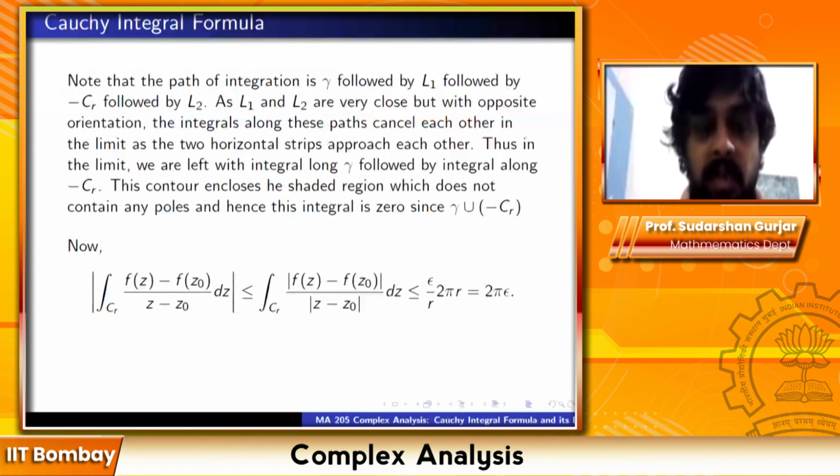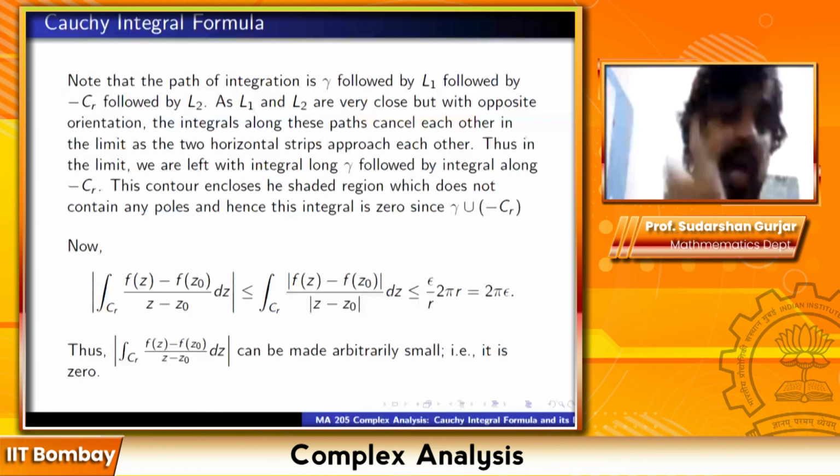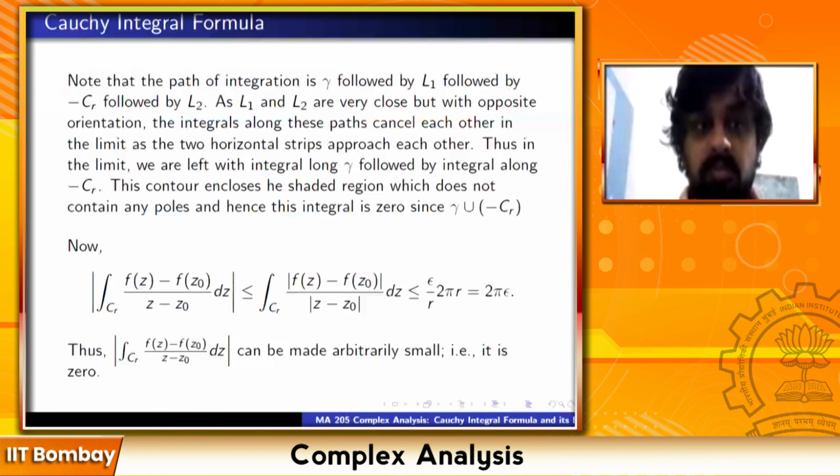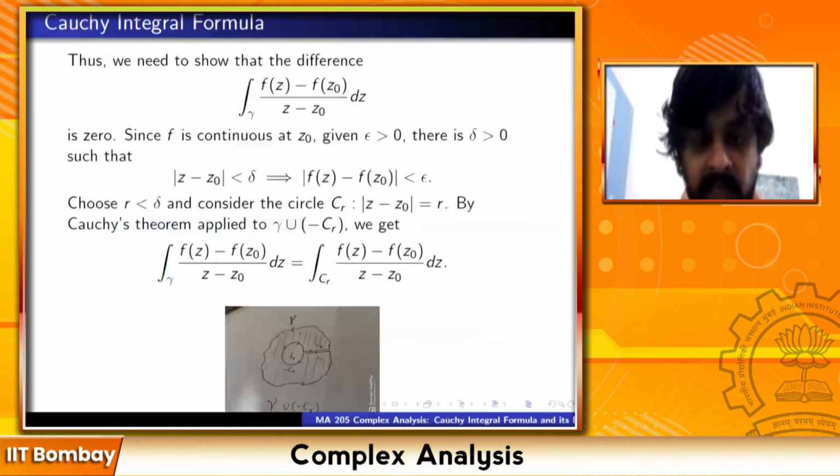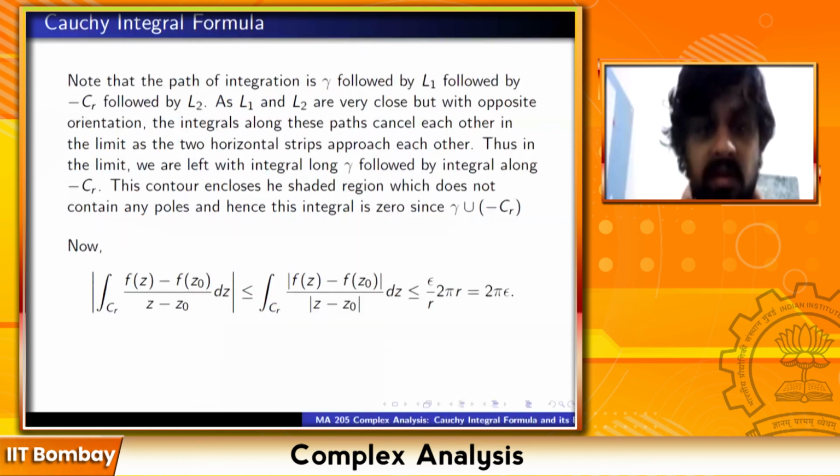Epsilon is in our hands, how small to make it. Thus the modulus of this integral can be made arbitrarily small and hence it is 0. This is what we wanted. So it's a simple proof but quite interesting, somewhat ingenious. Instead of integrating along the big curve gamma, you are reduced to integrating along the small curve around z0, and the integral along that small curve, because of this trivial estimate, can be made as small as you want by making the curve around z0 as small as you need.